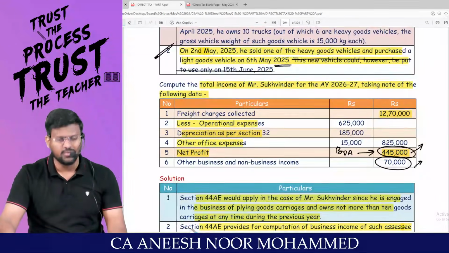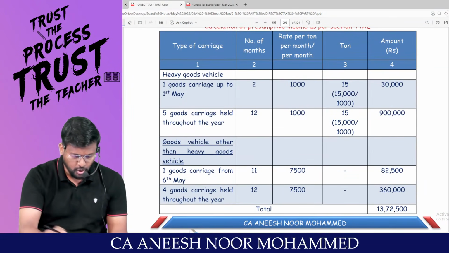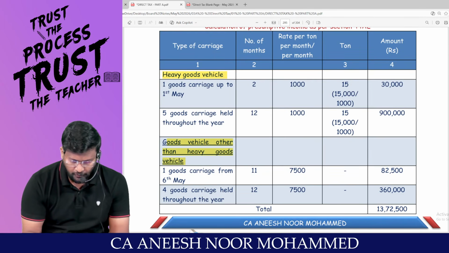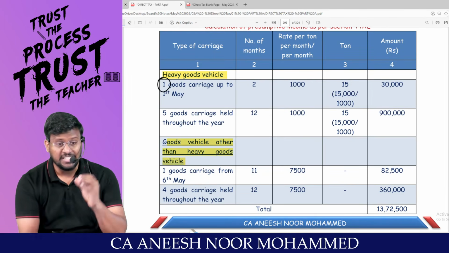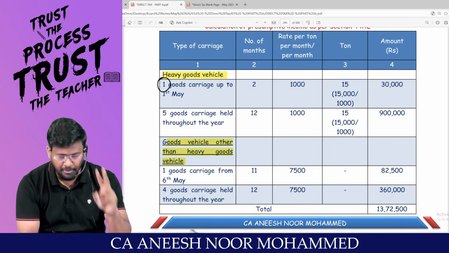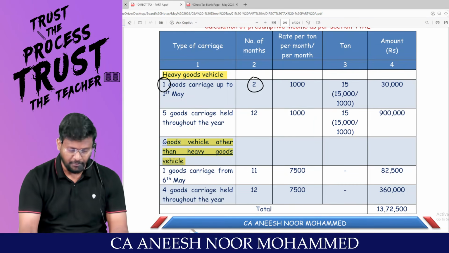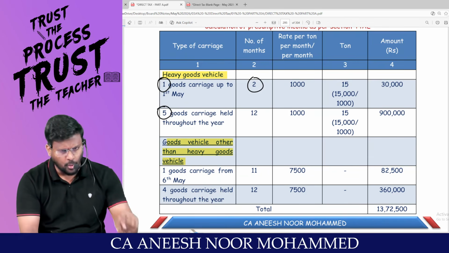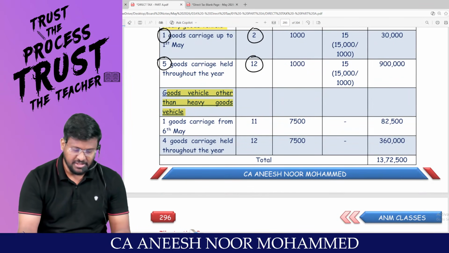A very good question, illustration number 8. Are you comfortable? They have also done the same computation for heavy goods vehicle and other than heavy goods vehicle. For heavy goods vehicle, one vehicle has been sold during the year. It has been sold on 2nd of May. So April and May, for 2 months, you are liable to declare the income. Whereas the other 5 heavy goods vehicles are undisturbed. They were there throughout 12 months. That's why for the entire 12 months we are calculating the presumptive income.